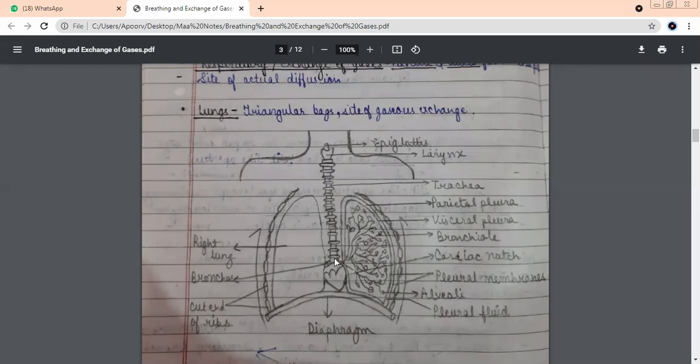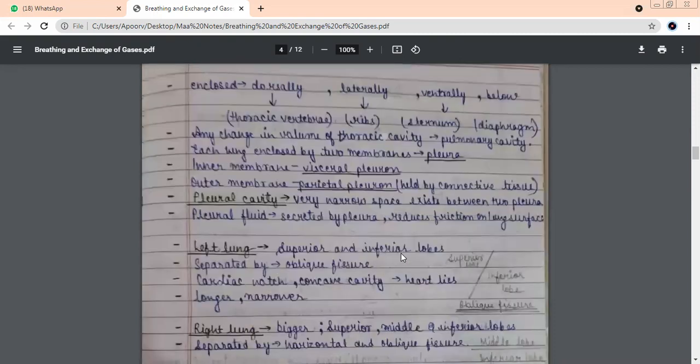We talked about the trachea. The trachea divides into two structures: bronchus, bronchus, the primary bronchi, secondary bronchi. And then we had the bronchioles, and we also had the alveolus. Okay, this is what we had done. Let me tell this to you from here.